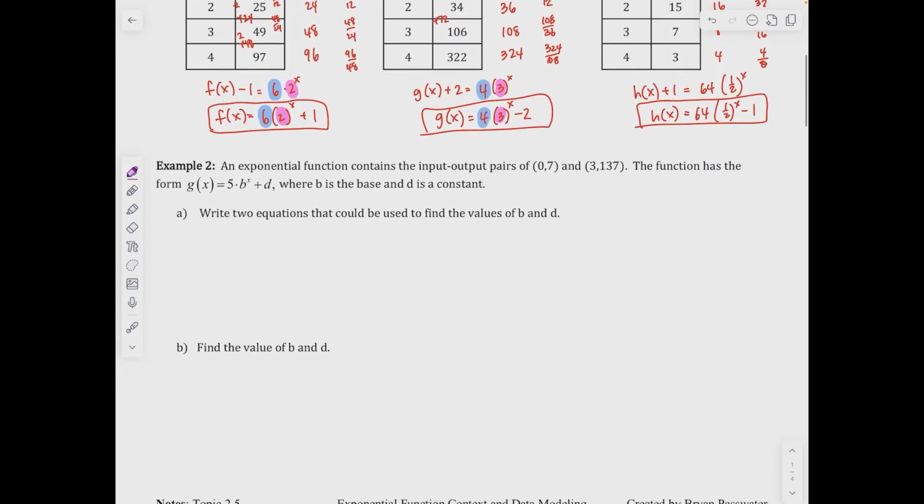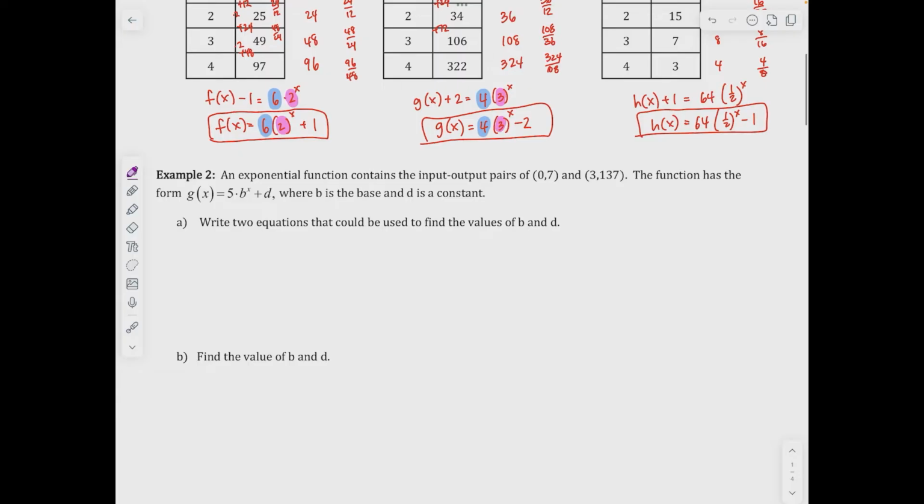Example number 2, an exponential function contains input-output pairs of (0, 7) and (3, 137). The function has the form g of x equals 5 times b to the x plus d, where b is the base, d is the constant. Write the 2 equations that can be used to find the values. So what you have is an input value, x, and then you have an output value, which is g of x. So I'm just going to use those input and output values to make my 2 equations.